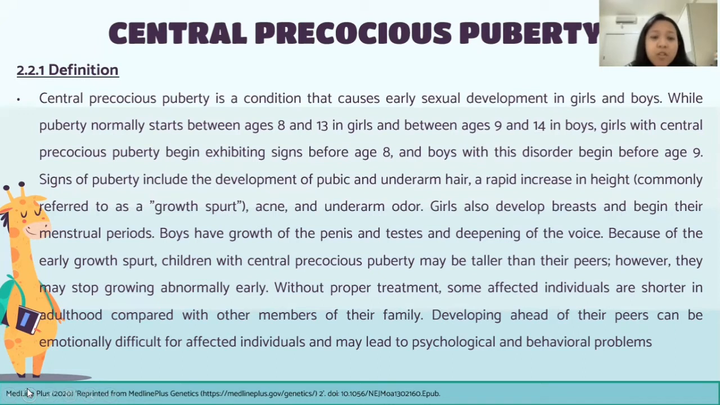Signs of puberty include the development of pubic and underarm hair, a rapid increase in height commonly referred to as a growth spurt, acne, and underarm odors. Girls also develop breasts and begin their menstrual periods. Boys have growth of the penis and testes and deepening of the voice. Because of the early growth spurt, children with central precocious puberty may be taller than their peers. However, they may stop growing abnormally early.